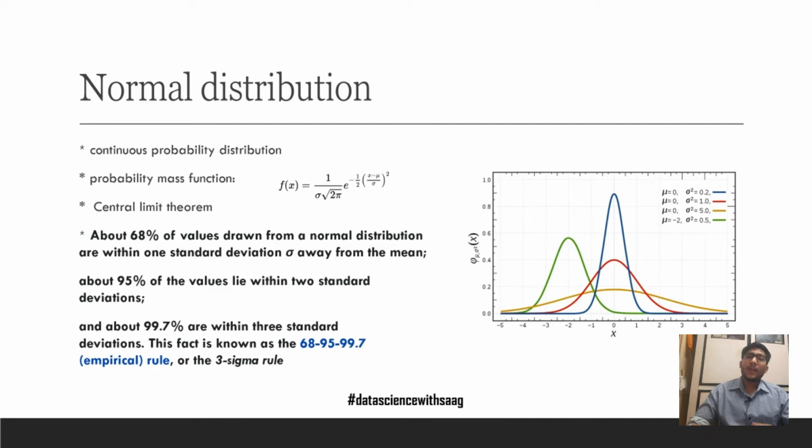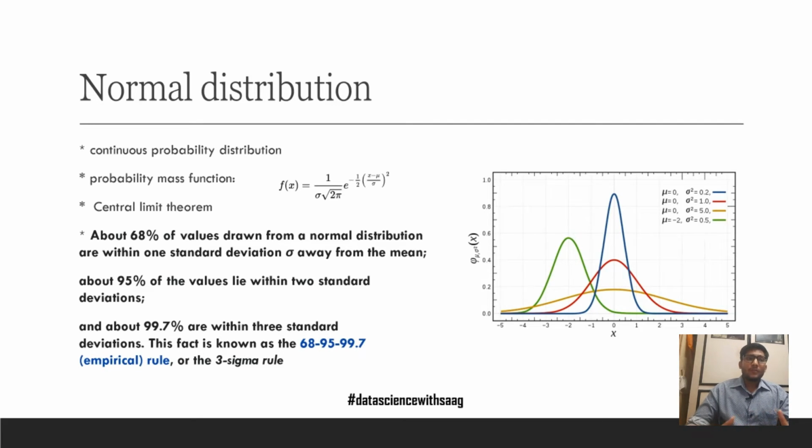But just to give you an idea, if from a population you randomly take out a sample, and if that sample size is large enough, say the sample size is more than or equal to 30, then the mean of such samples, if you pick out many such samples, would be normally distributed. This is what the central limit theorem presents.